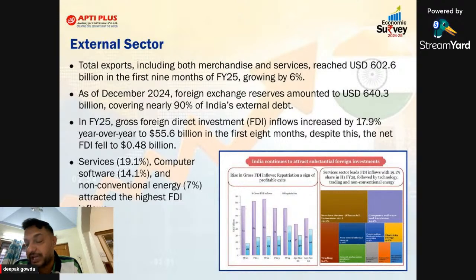Next slide. There is a next chapter. See, the next chapter is talking about what? External sector. If you read this topic name, in the economic survey, it says that the external sector is getting FDI. Now, many people have criticized that India is moving towards being a neo-colonization